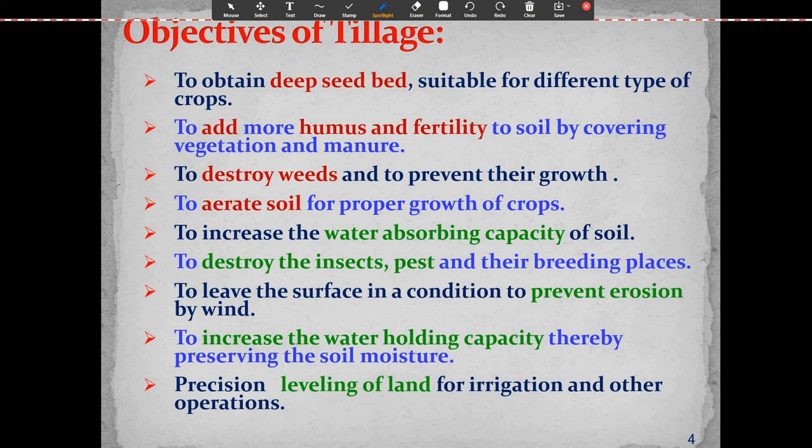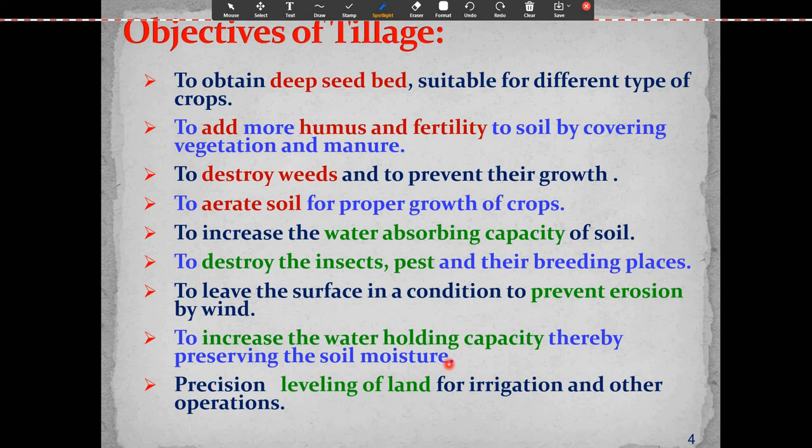To leave the surface in a condition to prevent erosion by wind. And to increase the water holding capacity, thereby preserving the soil moisture. So how does it increase the water holding capacity?